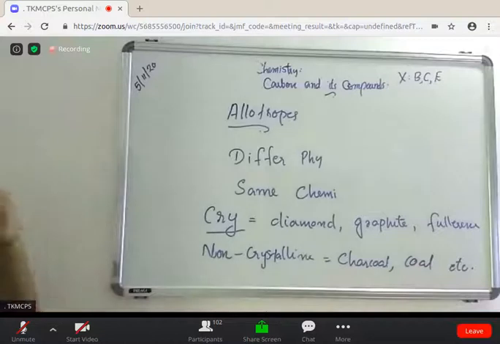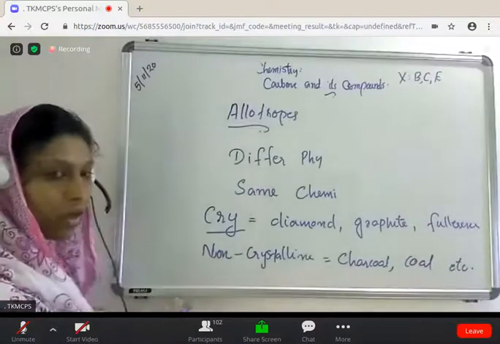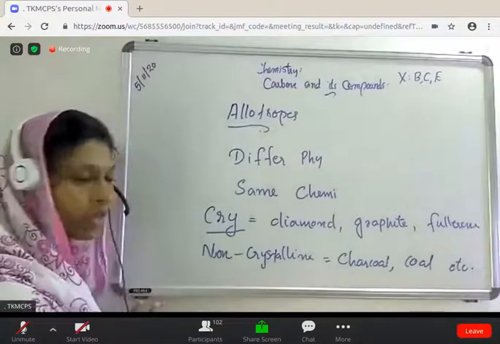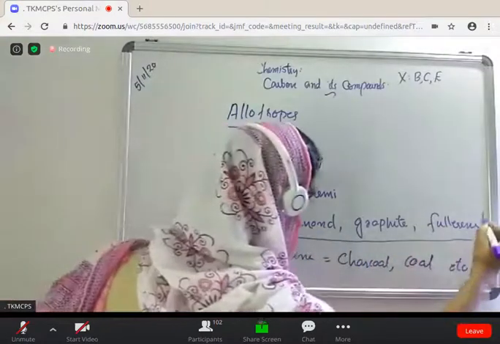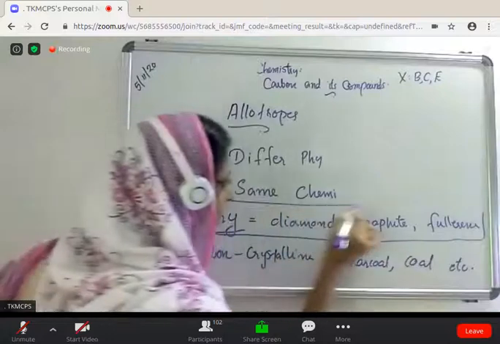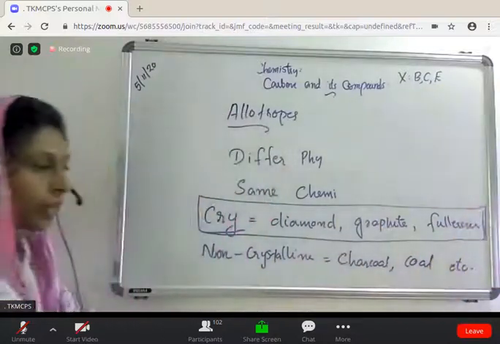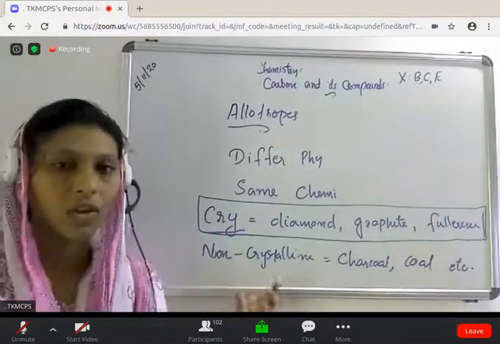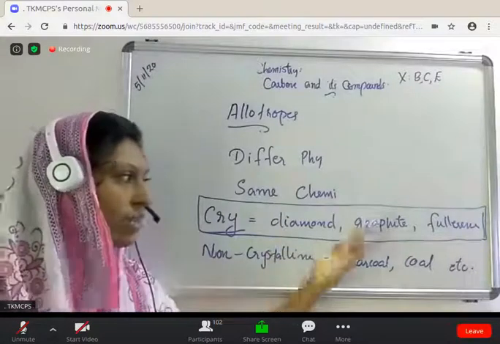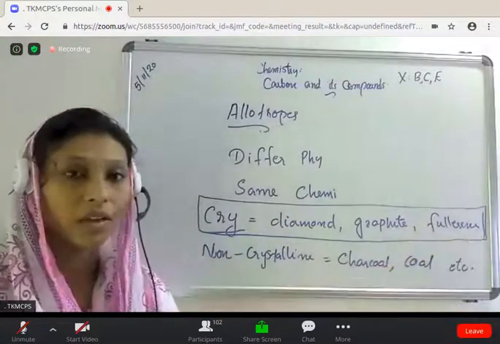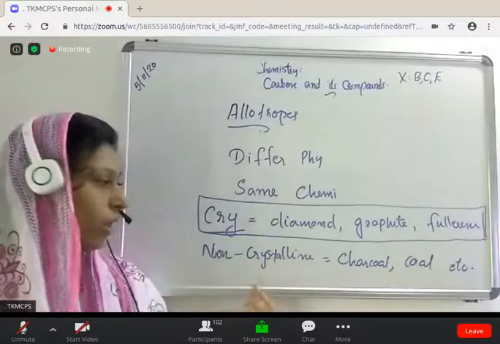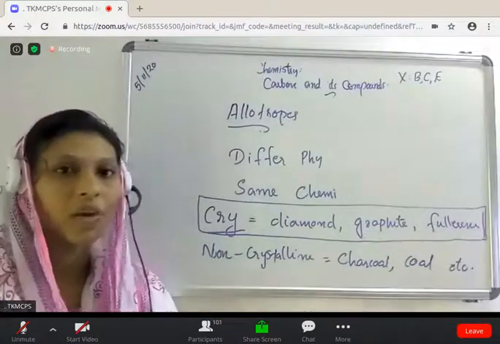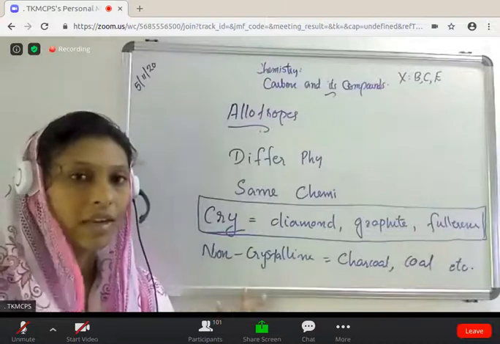Charcoal and coal. Okay, so in this chapter, we have to discuss only the crystalline allotropes of carbon. What are the crystalline allotropes of carbon? Diamond, graphite, and fullerene are the crystalline allotropes of carbon. Then the non-crystalline allotropes, charcoal and coal, are the non-crystalline allotropes.